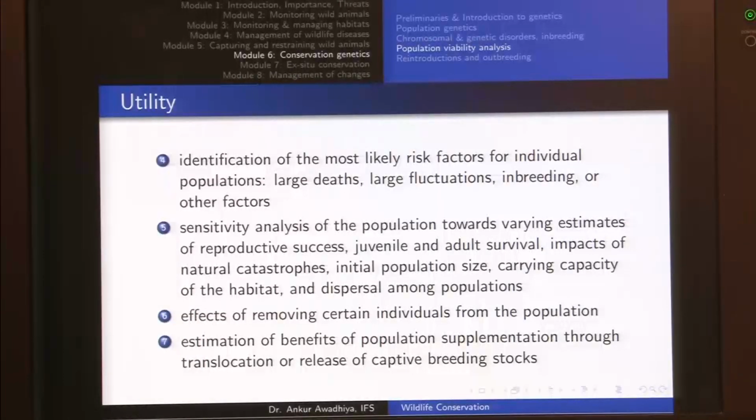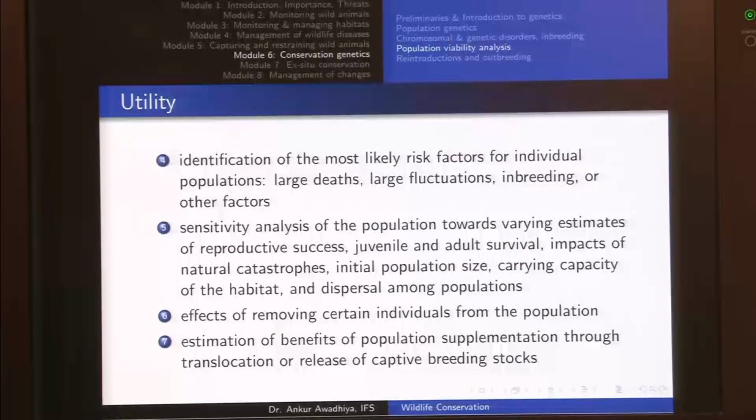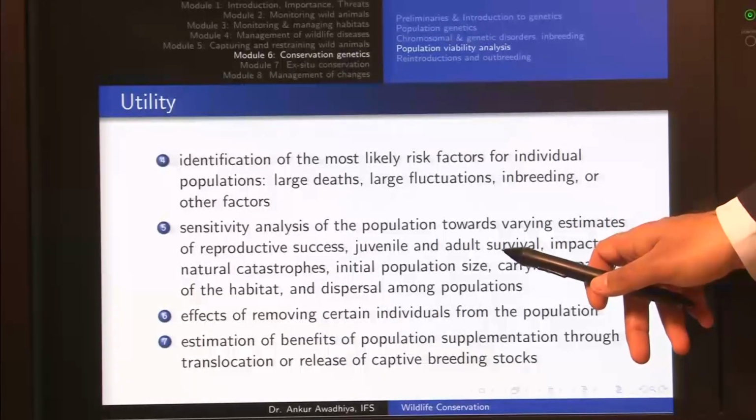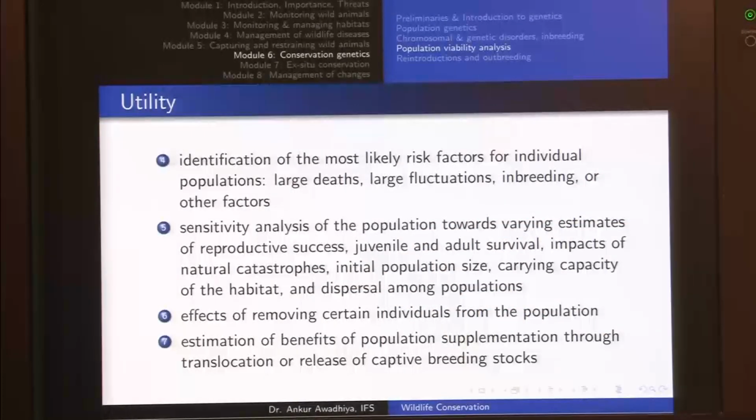So in this case what we are asking is, if we give this population more protection so that there is a better juvenile and adult survival rate, how is that going to affect the population? Is protection more important for our population, or is reducing the impacts of natural catastrophes more important? If our area is suffering from droughts and it is also suffering from poaching, do we give more attention to poaching, or do we give more attention to construction of more water holes in this area? These are things that could be asked using this same technique.